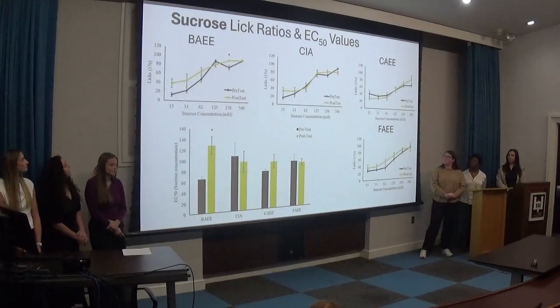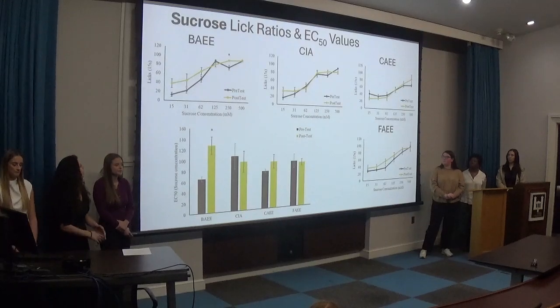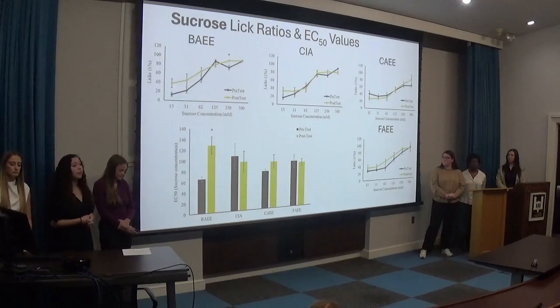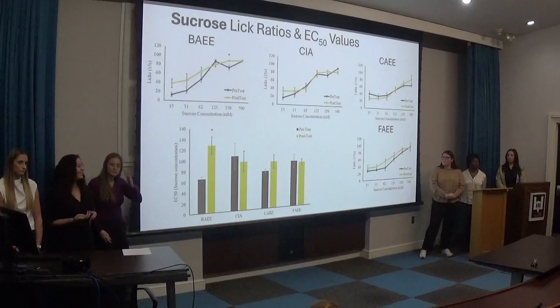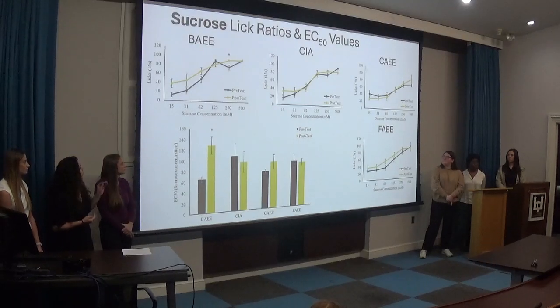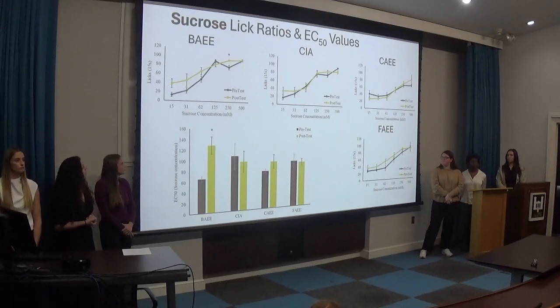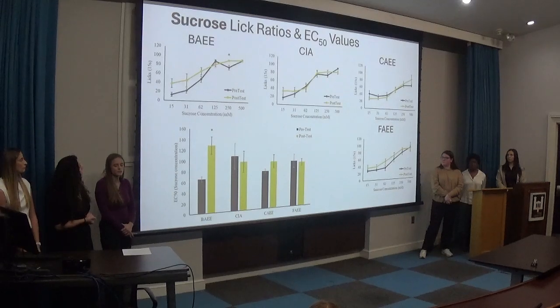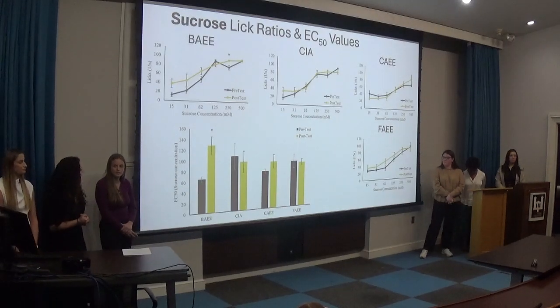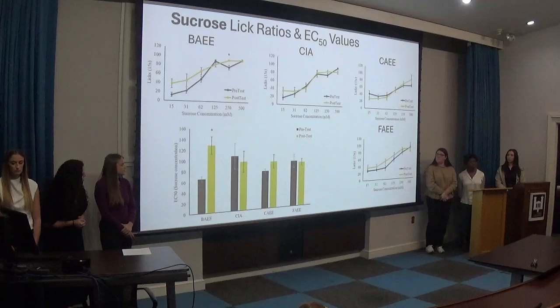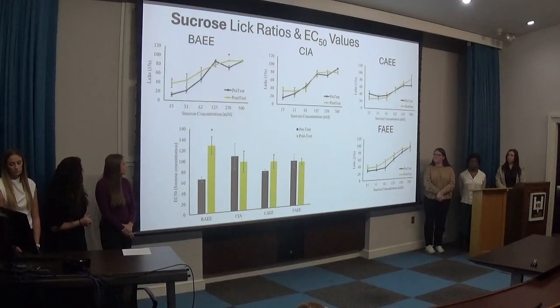So for the sucrose testing, as concentration increased, so did the amount of licks, which was as expected. And we see that especially for the Bagg group, when the concentration was at 250, we saw a significant increase in licking. And if we look at our EC50 scores, the Bagg group had a significant increase from pre-test to post-test.